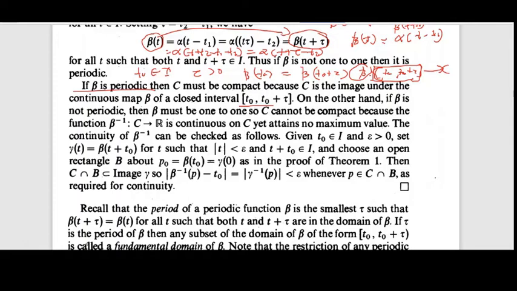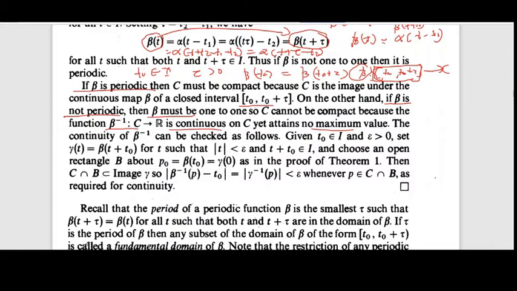Now on the other hand, if beta is not periodic, then beta must be one to one. So consider the function beta inverse. It is from C to R. It is also continuous on C, but yet attains no maximum value. Beta inverse does not attain the maximum value, so this implies C is not compact.